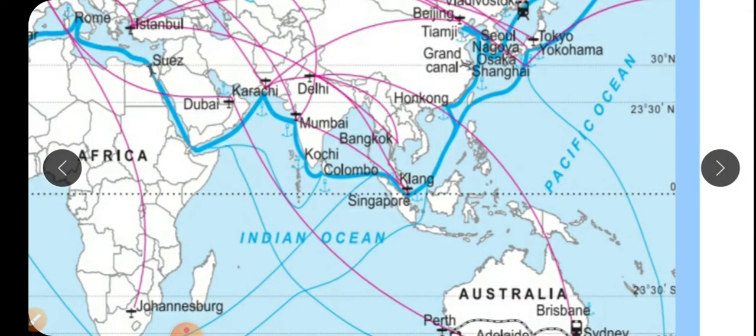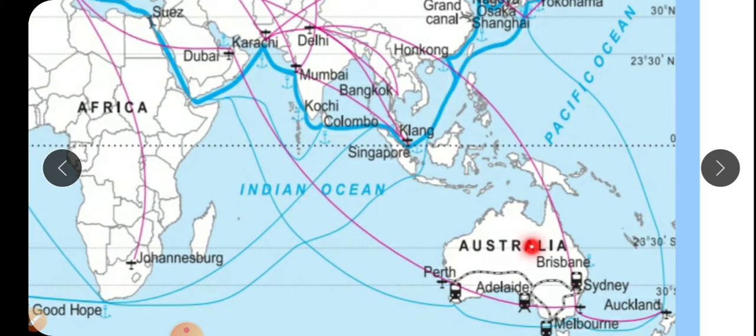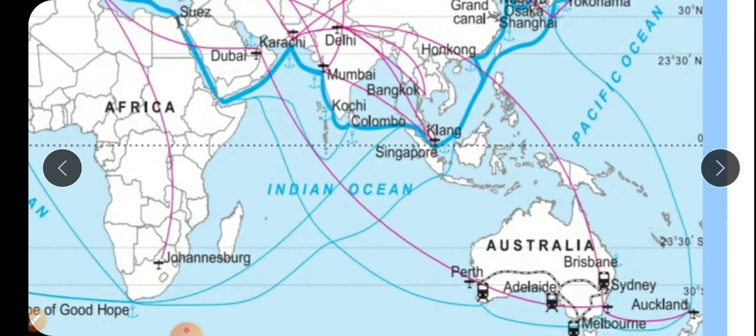Now about Australia. If you observe the north part of Australia, there is a lack of transportation modes, but the west part of Australia is highly developed with a transportation system. We can observe a railway track from Perth to Sydney, which is also attached to Melbourne. The Australian railway has different gauges.